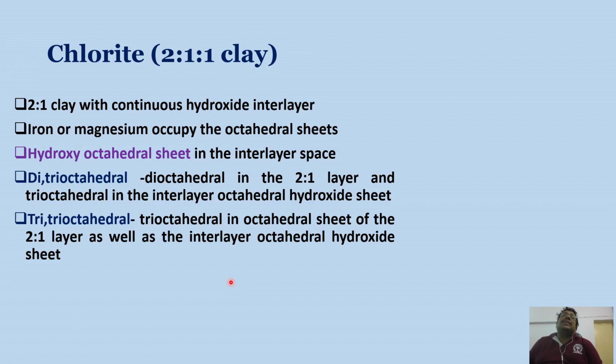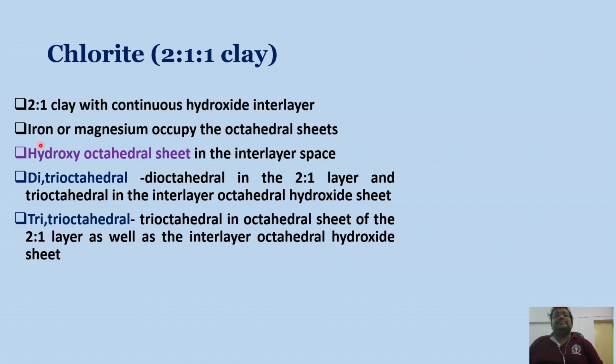Another important clay mineral, which shows a 2:1:1 type of structure, or in other words a 2:2 type of structure, is chlorite. Now you know that chlorite is basically a 2:1 type of clay with a continuous hydroxide interlayer.